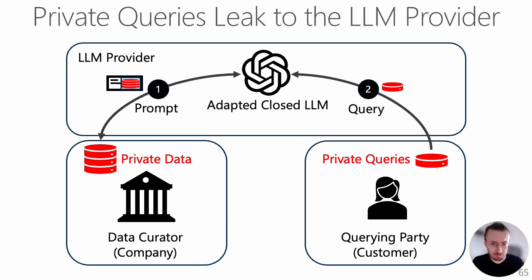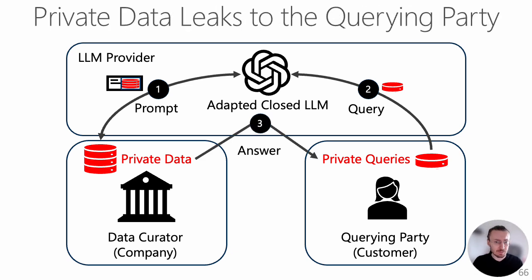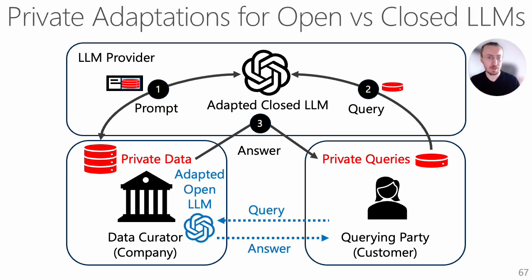Second, the private queries have to be routed through the LLM provider, thus again leaking to a third party. Finally, the answers returned to the querying party can leak information contained in the private data hosted by the data curator. Overall, this conceptual analysis shows that the privacy leakage is much higher when adapting closed LLMs versus open LLMs.